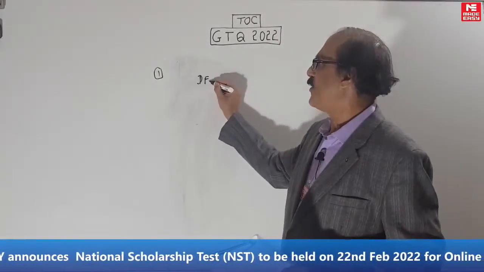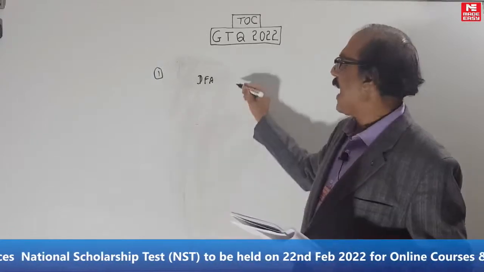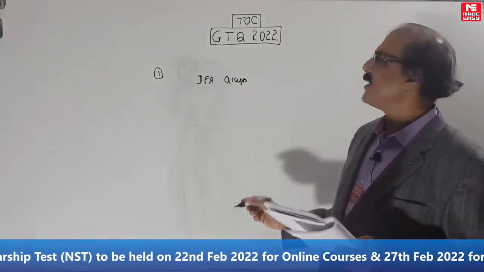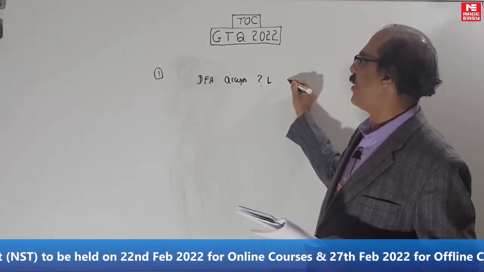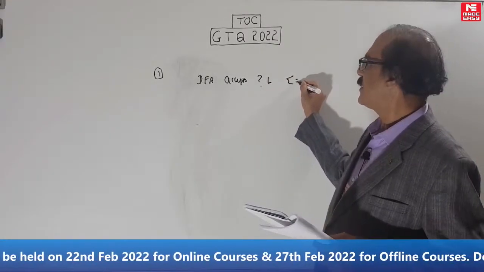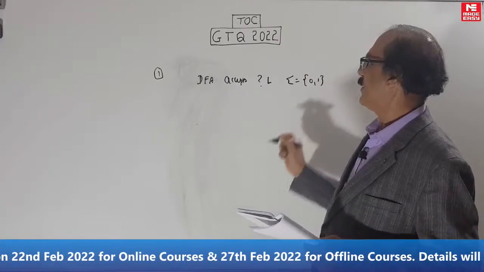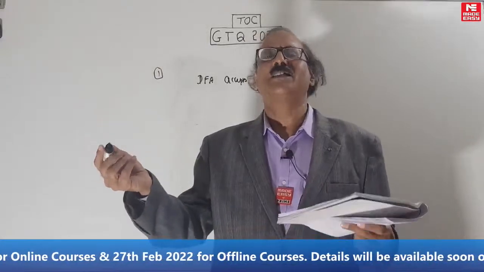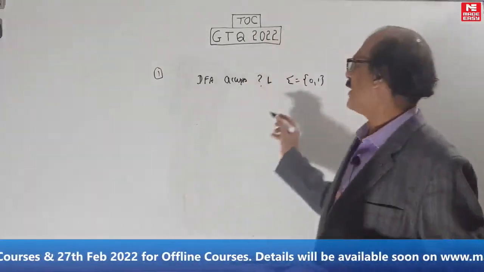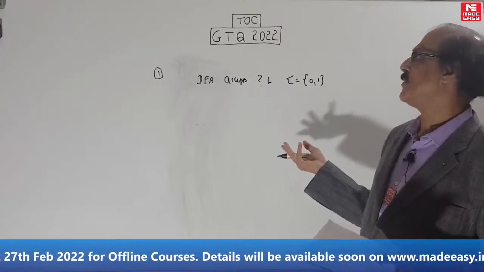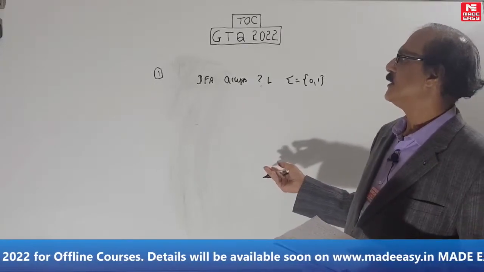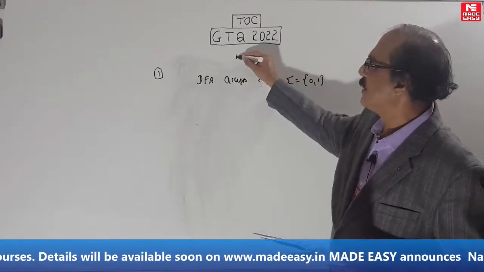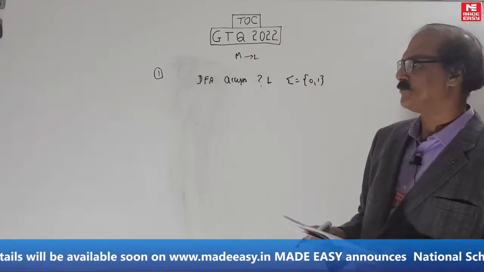The following DFA accepts which language on the alphabet sigma equal to 0, 1. Sometimes they will say on {0, 1}*. That means the alphabet is 0, 1. Or they will directly say on sigma equal to 0, 1. Same thing. So this is a question of given a DFA, finding the language. FA, that is M to L question.